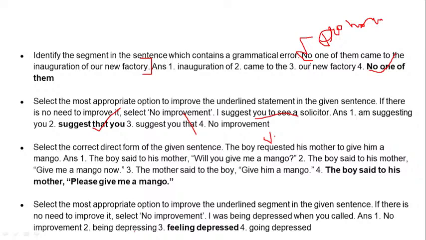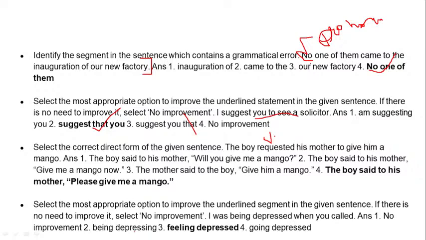But when it is a very normal person, the verbs change, because they have to be at par with each other, right? We cannot use any mismatching verb. So it's requested, and let's see our options. The boy said to his mother, "Will you give me a mango?" So we cannot take this option. Why? Because it's a question, and there's no verb where it says he asked his mother for a mango, so it's wrong.